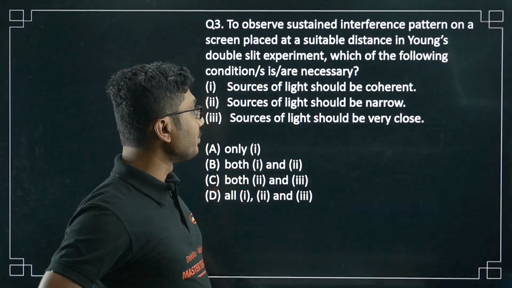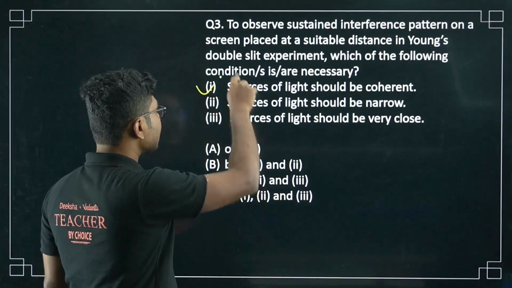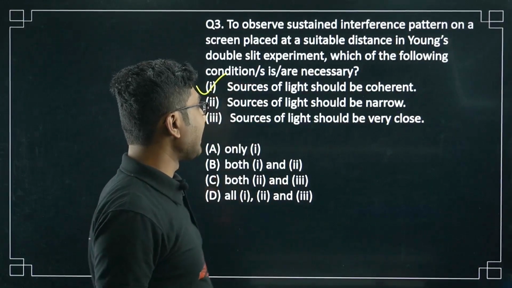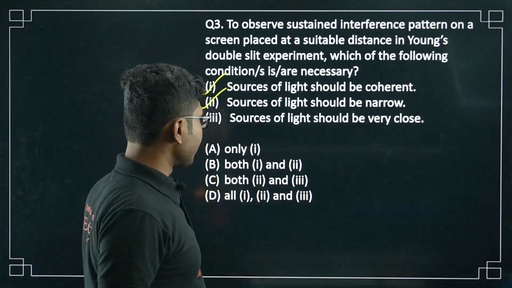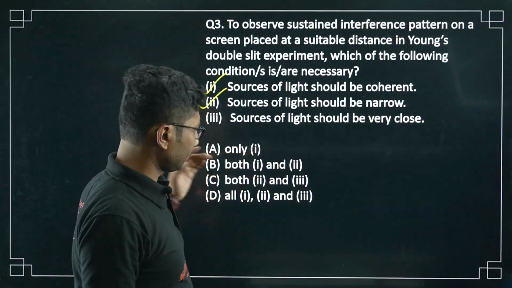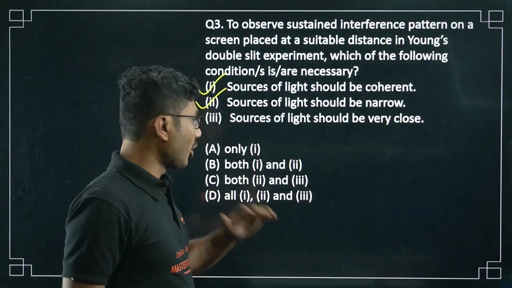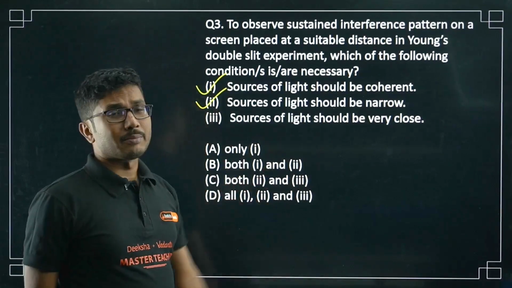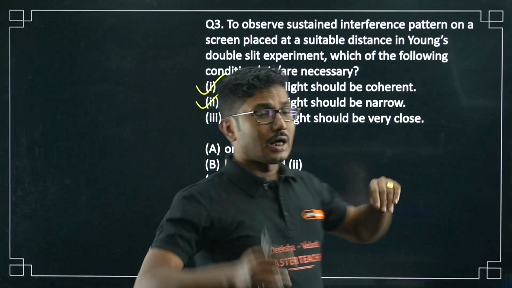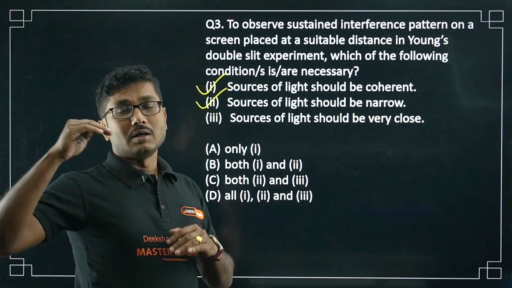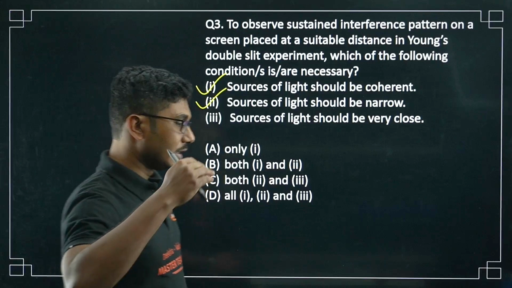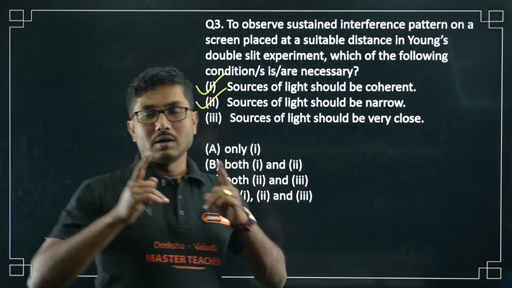Sources of light should be coherent. This is a compulsory condition. Sources of light should be narrow. This is also a compulsory condition. Sources of light should be very close. This is not a compulsory condition, but if they are very close, you will get a very sharp interference pattern.